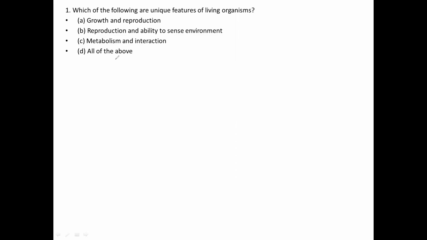Here they are asking what the unique features of living organisms are. As we have already studied, living organisms have some distinctive characters like growth, reproduction, ability to sense the environment, metabolism, and interaction with the surrounding environment or surrounding organisms.